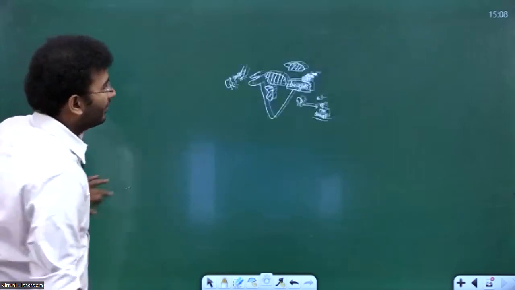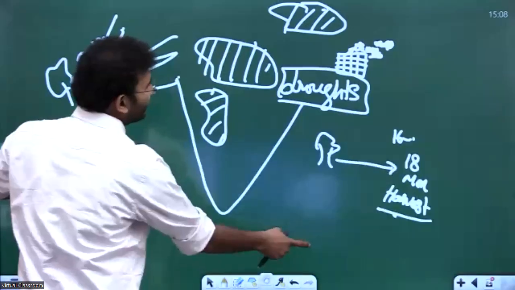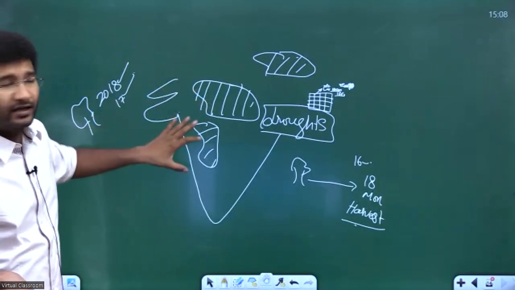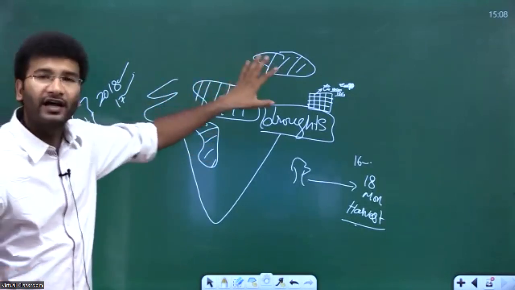So in India, I've already told you that because of growing of the sugarcane, these are the areas where drought has been seen.